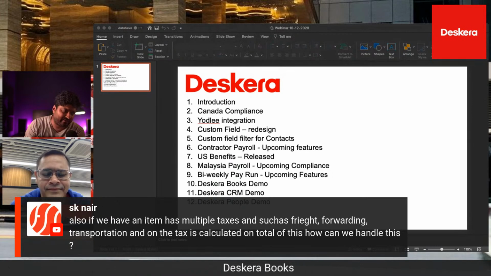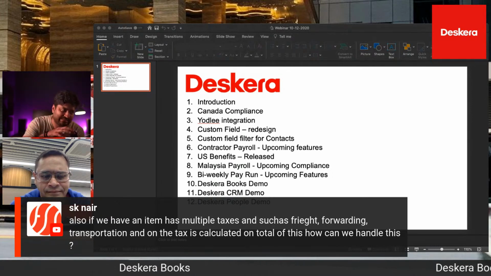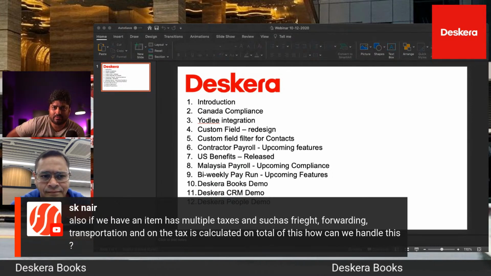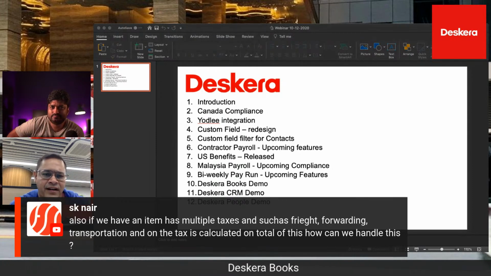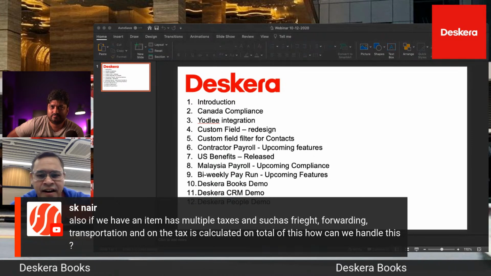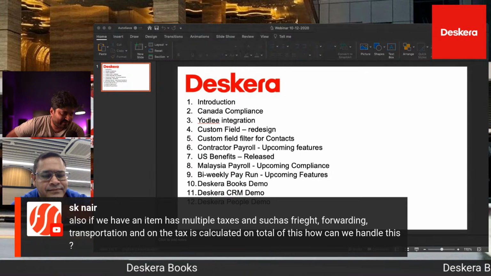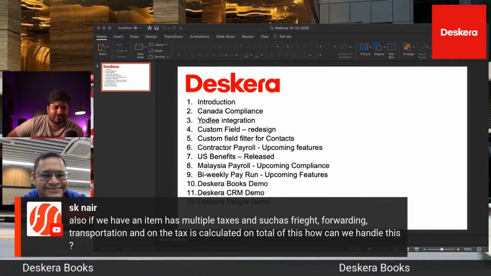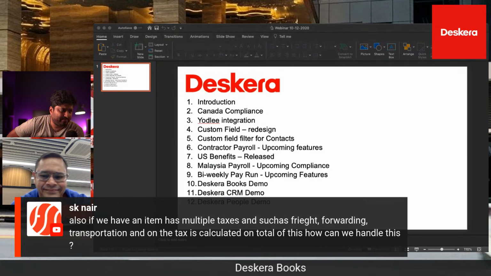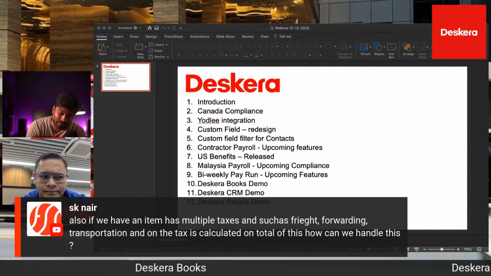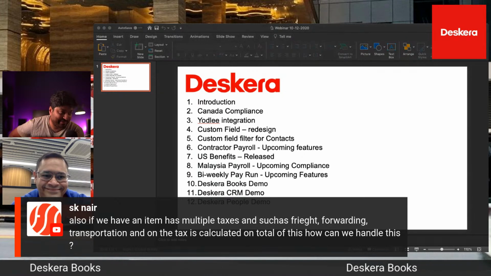Then you can add your freight, forwarding, transportation as part of the invoice, right? As part of the document. Correct. So you can add freight, and just add the tax on top of that. I think you can add that in the document, as we have it even now. So that shouldn't be a problem. But once we have UA taxes, that's going to be like in the bag.